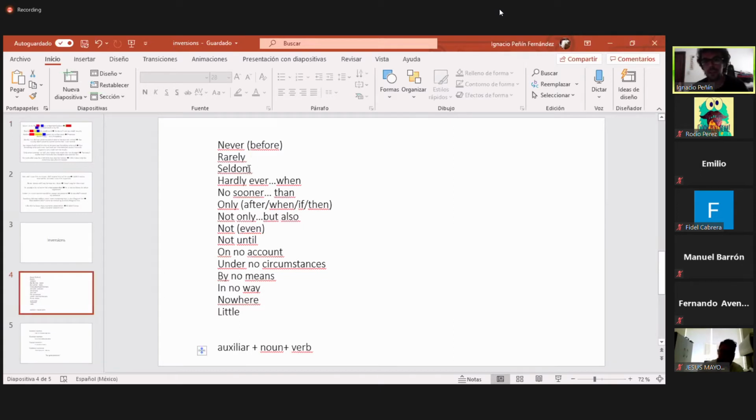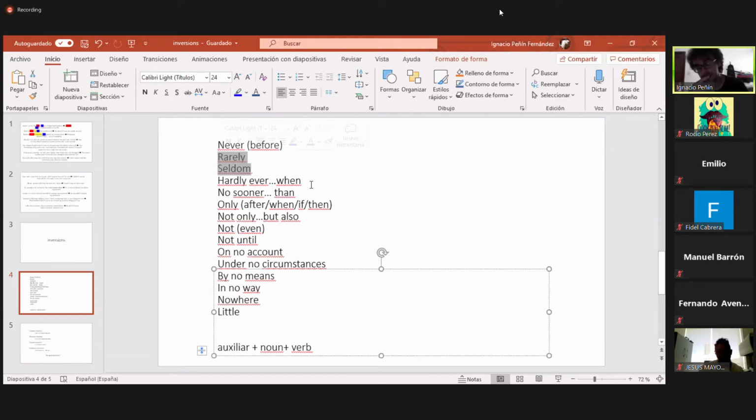Rarely and seldom. Do you know the meaning of these adverbs? I suppose yes. It happens few times. Okay, exactly. And here the structure is exactly the same. We have to put rarely prior to what we are going to write. Then the auxiliary, did, does, have, then the noun, and then the verb in the tense we want to use.